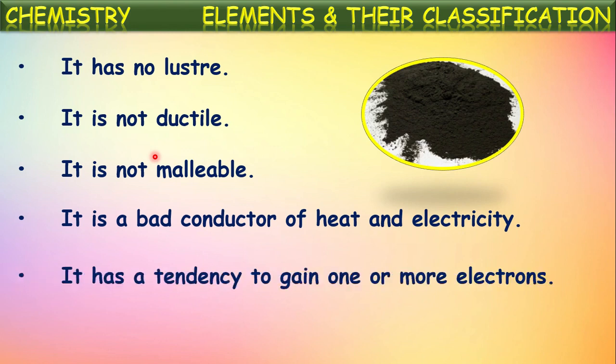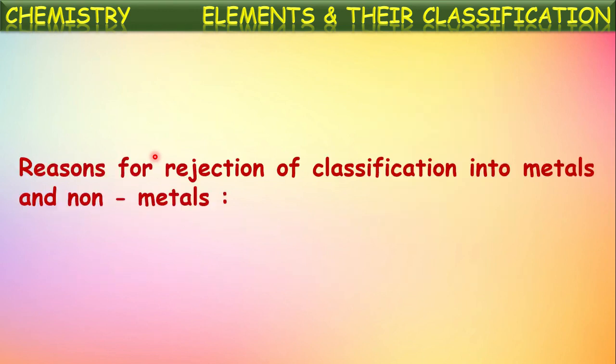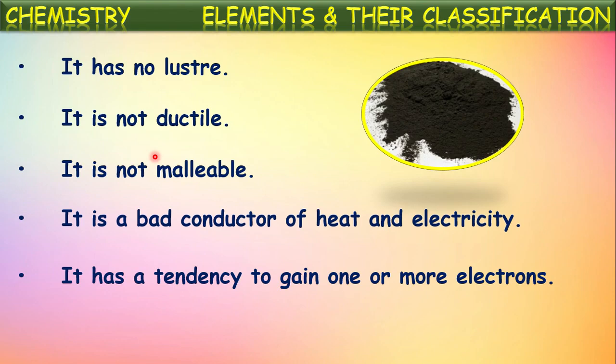And they have a tendency to gain one or more electrons. Okay. Generally, non-metals accept electrons from others. They gain one or more electrons. So the elements which possess these properties are considered as non-metals. Okay. And in this also there are some exceptions. Just like the metals, here in the non-metals also there are some exceptions which do not possess one or more of these properties, but they are non-metals.